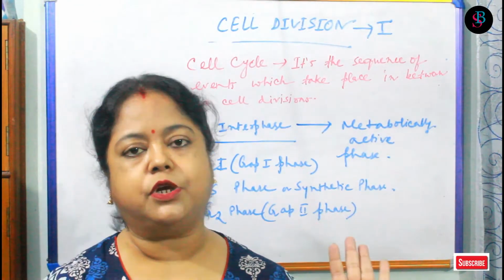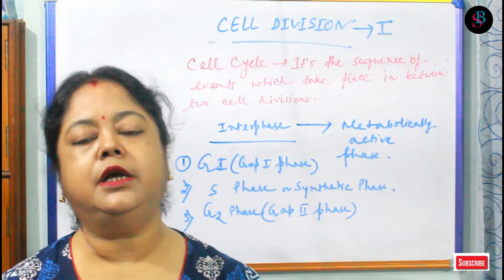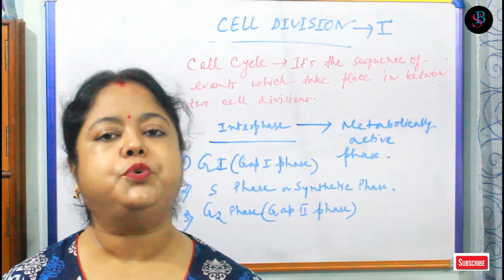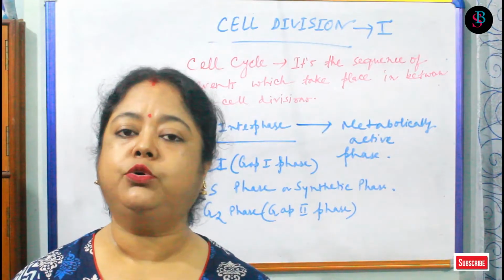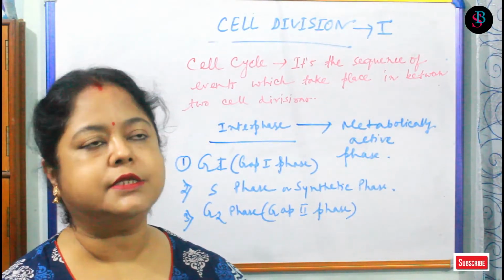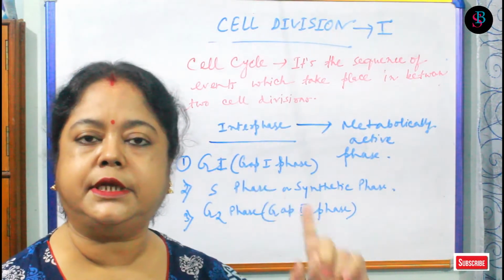Now in this case also, the cell is dividing, that means mitochondria should be divided in the two cells equally, Golgi body should be divided in the two cells equally. In this way the organelles will be divided equally, so the replication or formation of the organelles are taking place in G1.